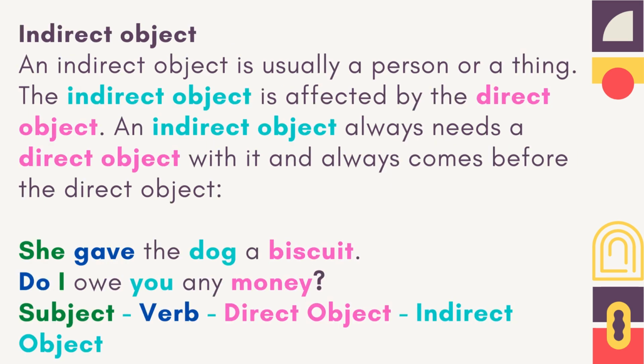Indirect object. An indirect object is usually a person or a thing. The indirect object is affected by the direct object. An indirect object always needs a direct object with it and always comes before the direct object. She gave the dog a biscuit. Do I owe you any money?